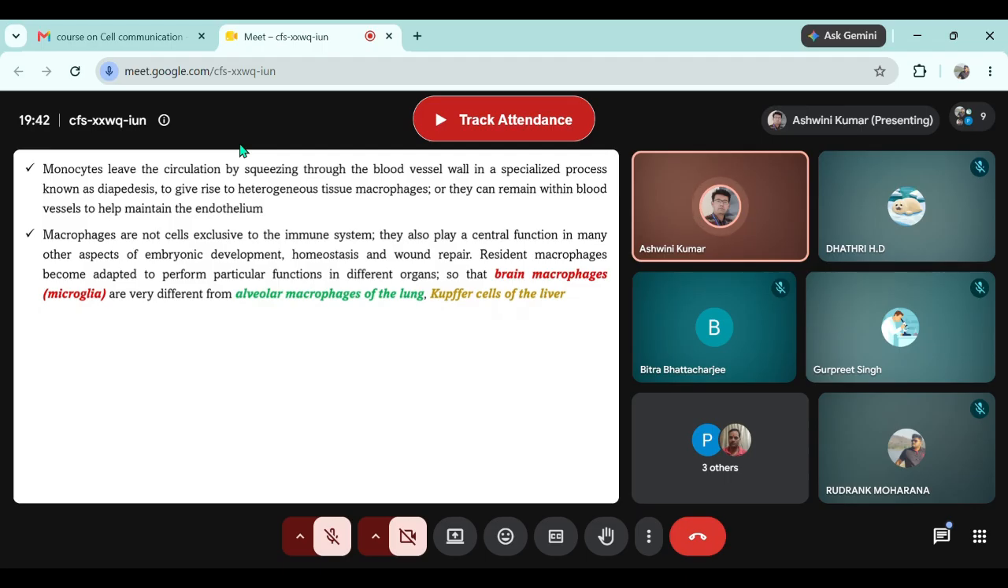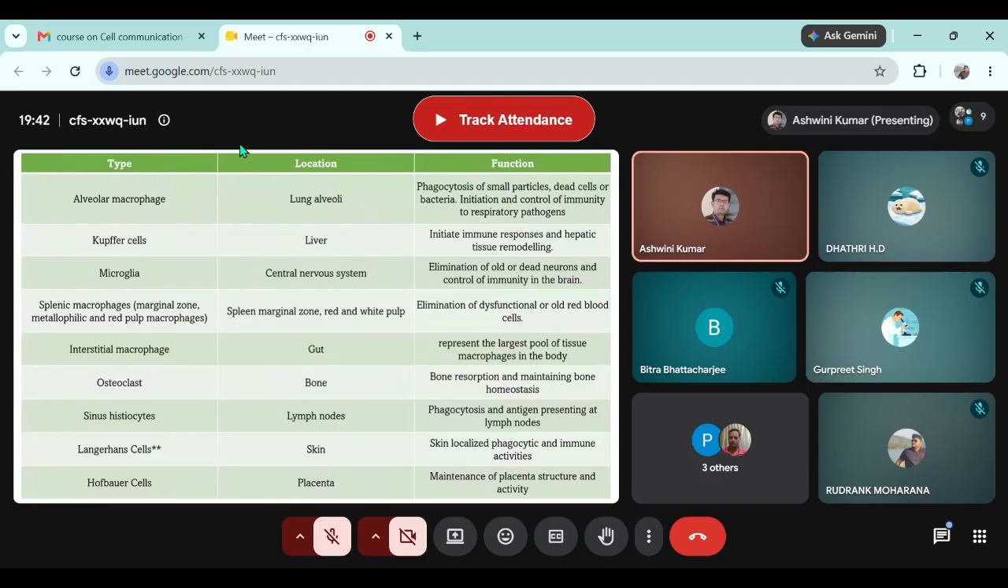So resident macrophages become adapted to perform particular functions, and in different organs we have named them differently. In the brain, the macrophages are called microglia. In the lungs, they are called alveolar macrophages. In the liver, they are called Kupffer cells. These are different kinds of macrophages in different locations: alveolar macrophages in lung, Kupffer cells in liver, microglia in the brain, splenic macrophages in spleen, interstitial macrophages in the gut, osteoclasts in the bone. What is the role of osteoclast?